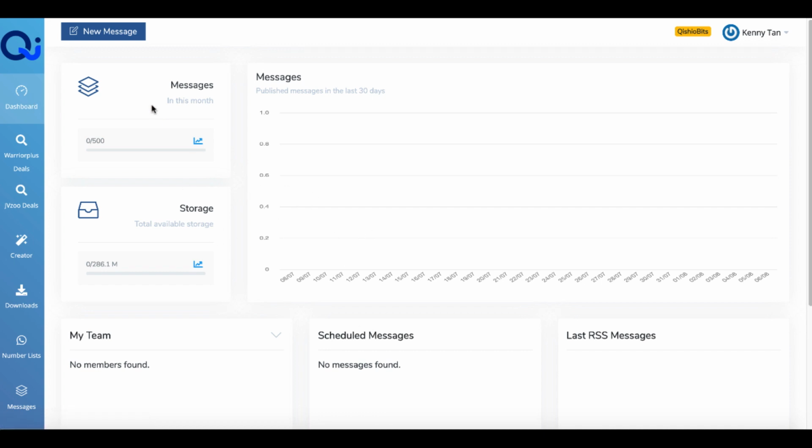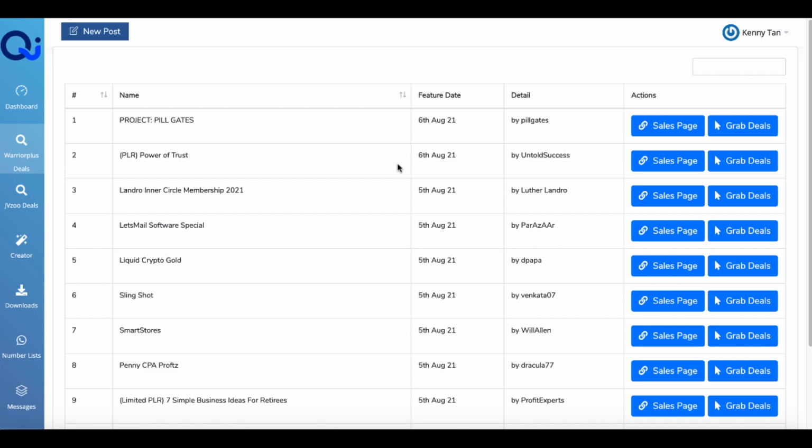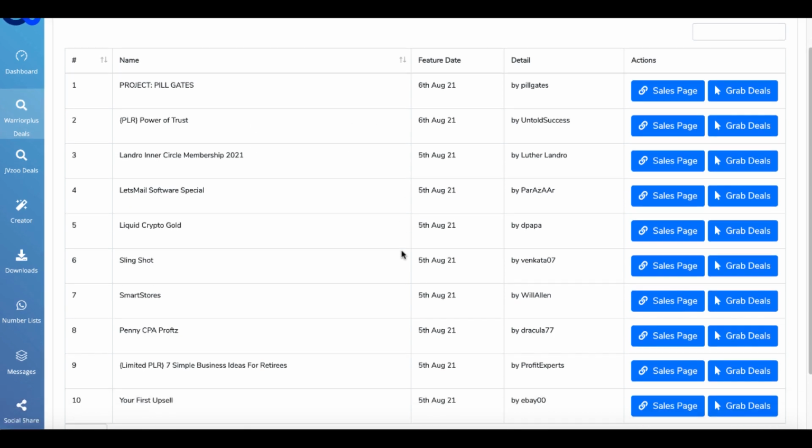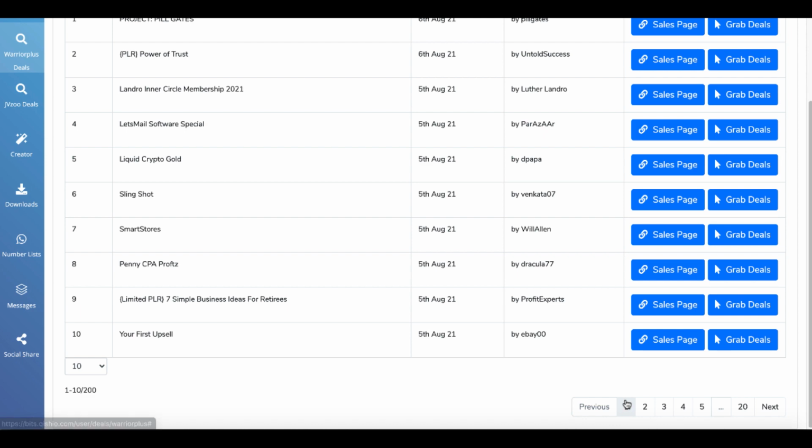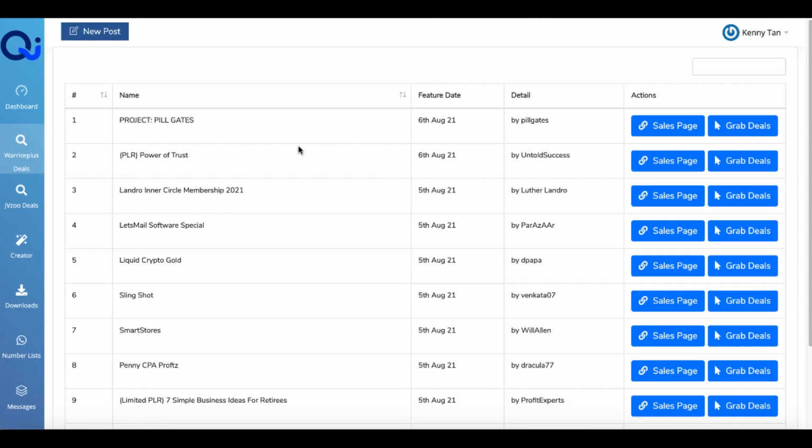First, you have the dashboard here that's going to give you the information on the messages that you're sending, and you will be sending messages to WhatsApp users. But before we dig into that and how that message system works, let's take a look at this. Inside the interface, you have the ability to check out Warrior Plus deals. What you can see here is pages and pages of Warrior Plus deals, but it's pretty limited on the information it gives you.